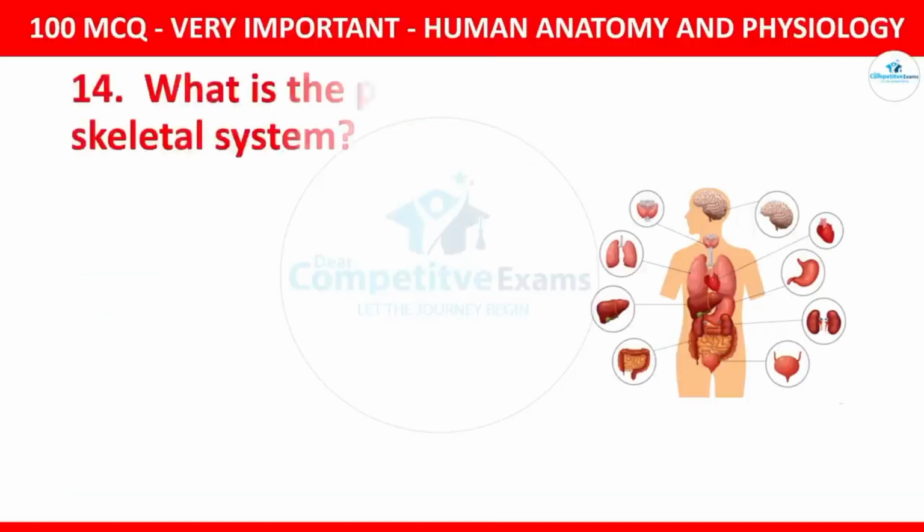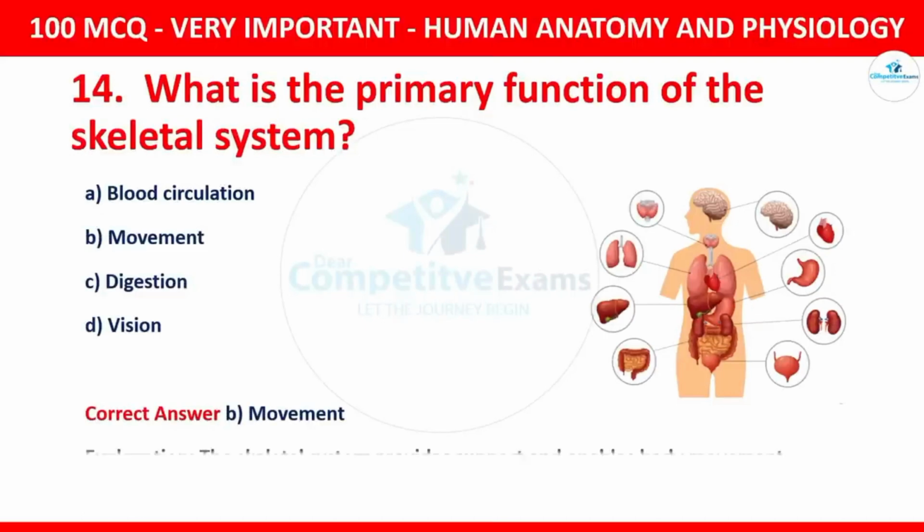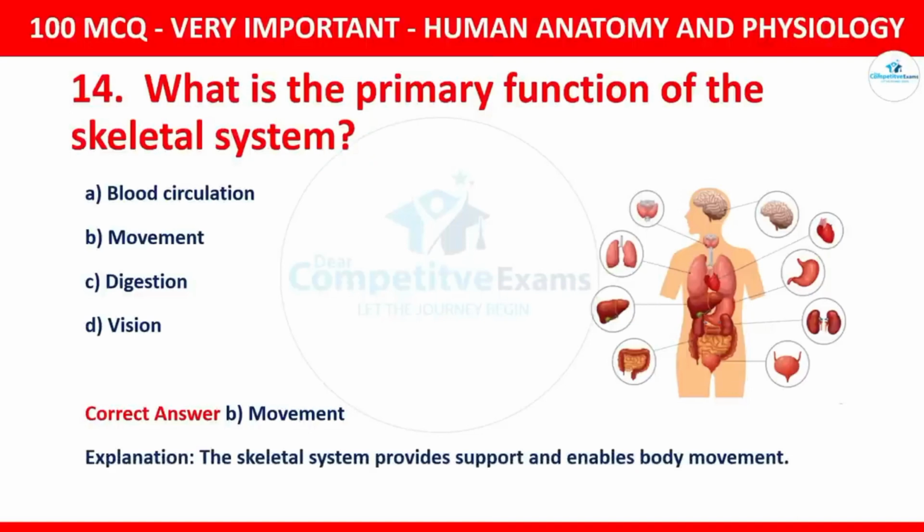Question number 14. What is the primary function of the skeletal muscles? Your options for that question are blood circulation, movement, digestion, vision. The correct option is movement. The skeletal muscle provides support and enables body movement.